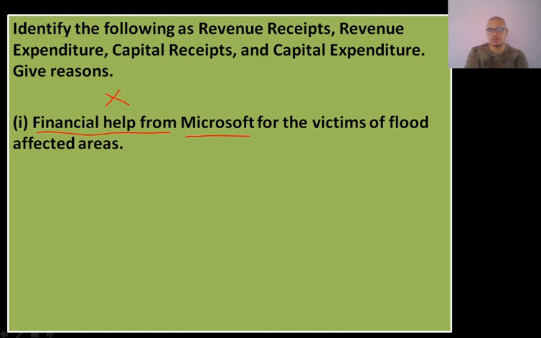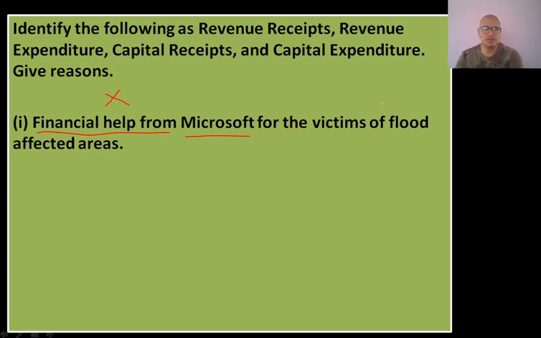Okay, so this aid which is coming from Microsoft, this money which is coming from Microsoft, is not going to affect the assets and liabilities of the government of that particular country in which there are flood victims.